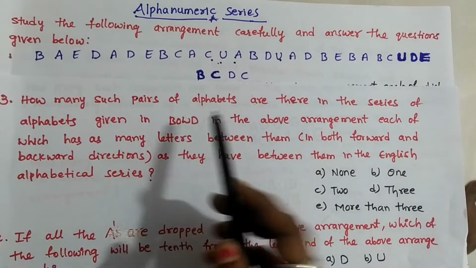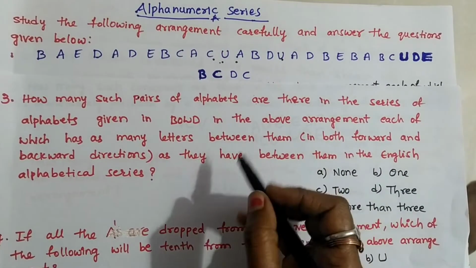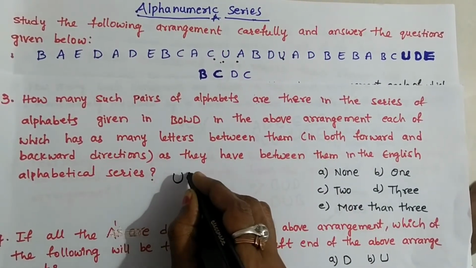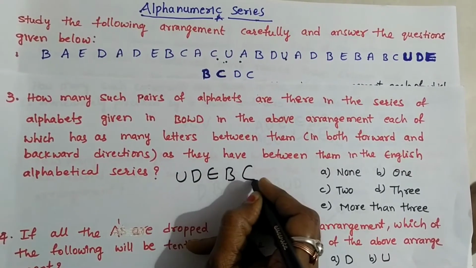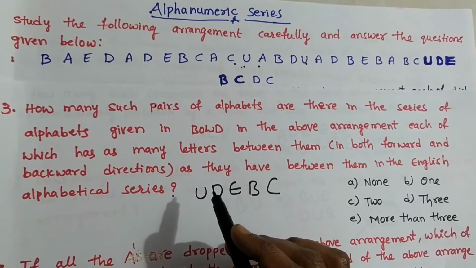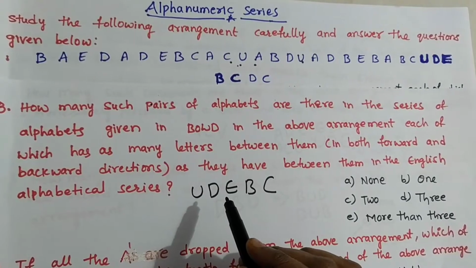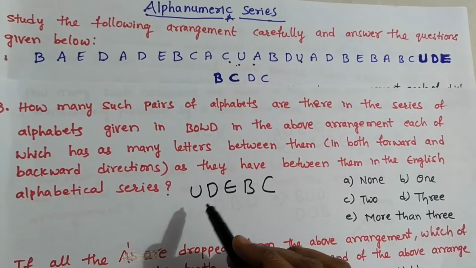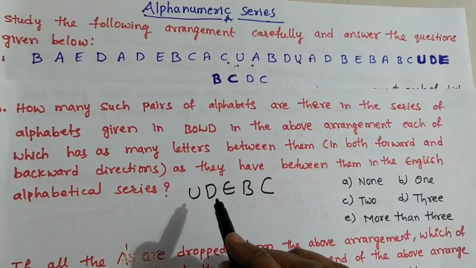We can see U, D, E, B, C. These 5 letters are in bold. What is the question? How many such meaningful pairs of letters can we form according to alphabetical series in both forward and backward directions?